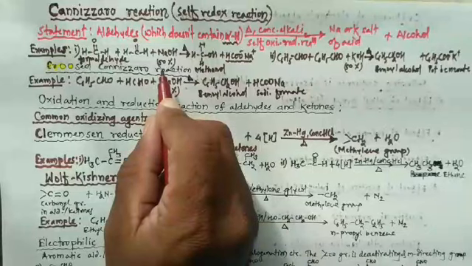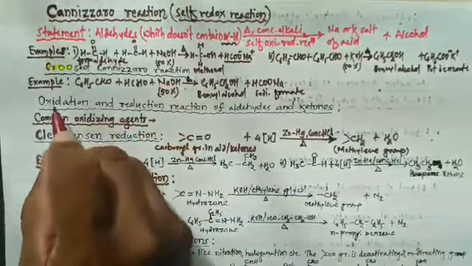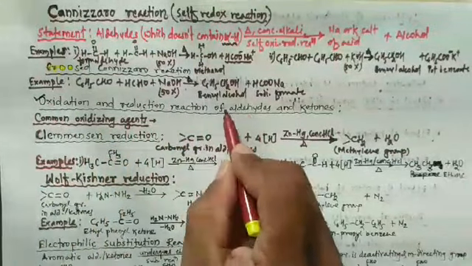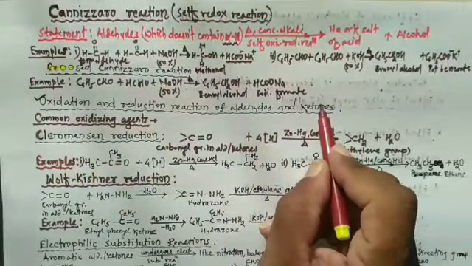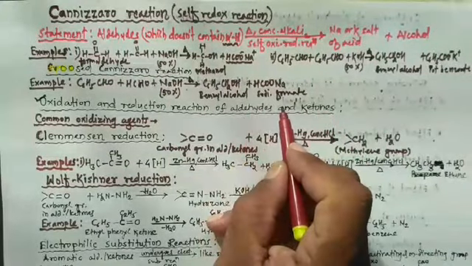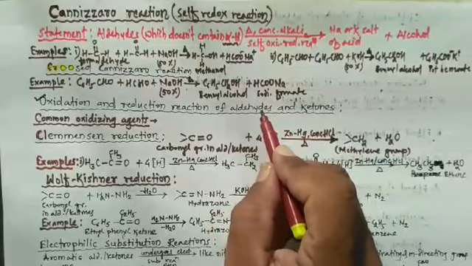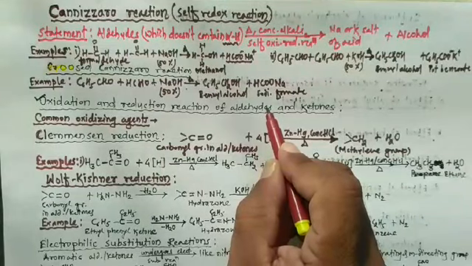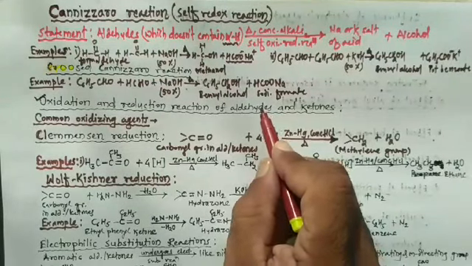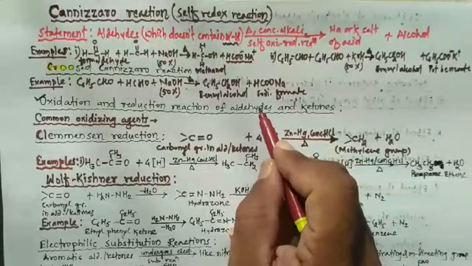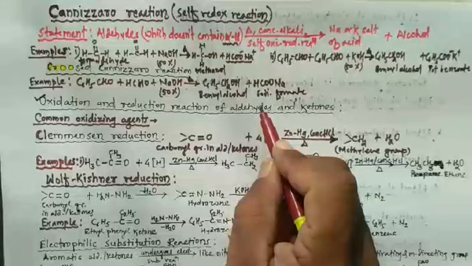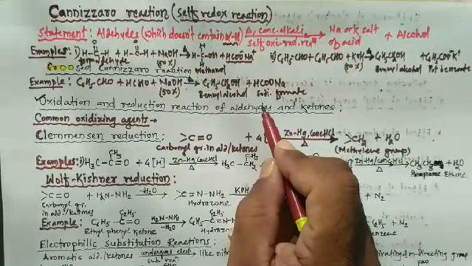Then the next article which we are going to study is the oxidation and reduction reactions of aldehydes and ketones. Among aldehydes and ketones, aldehydes are easily oxidized and produce carboxylic acid having the same number of carbon atoms.